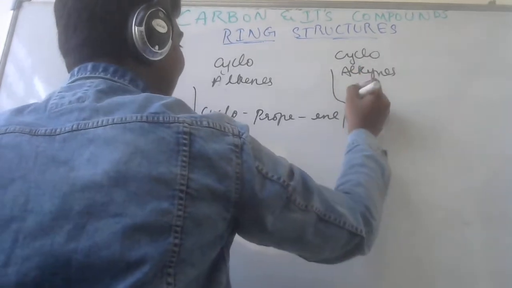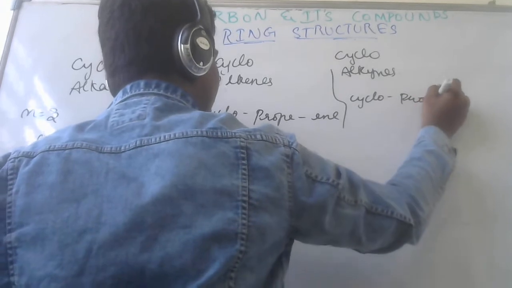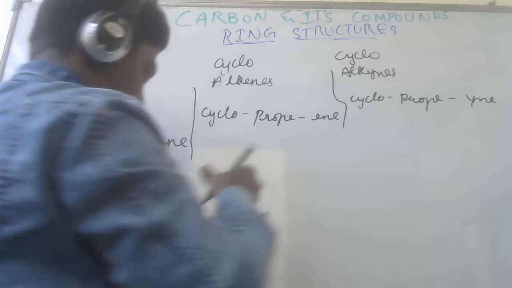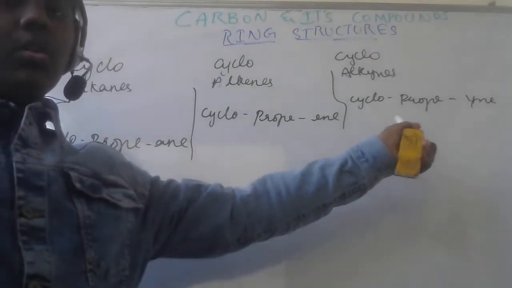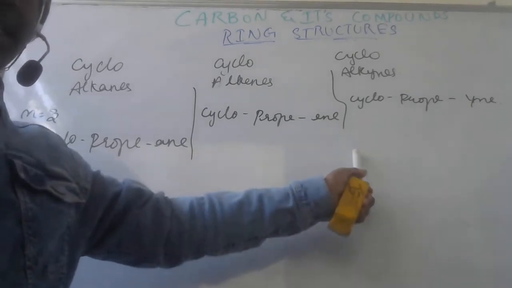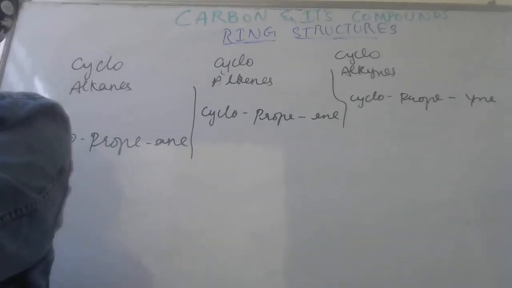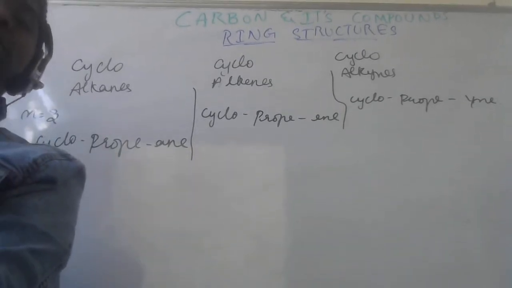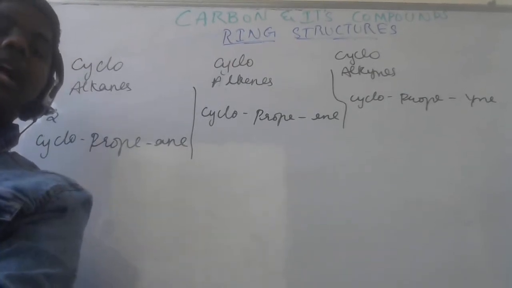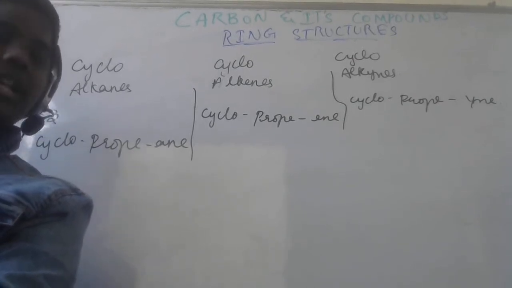And for alkynes, it would have the same prefix and the same word root if n equals 3, and here the suffix would change: cyclopropyne. Now let us get into detail for drawing each of the members' structural formula, then the condensed formula, and then the namings for each and every specific ring structure.